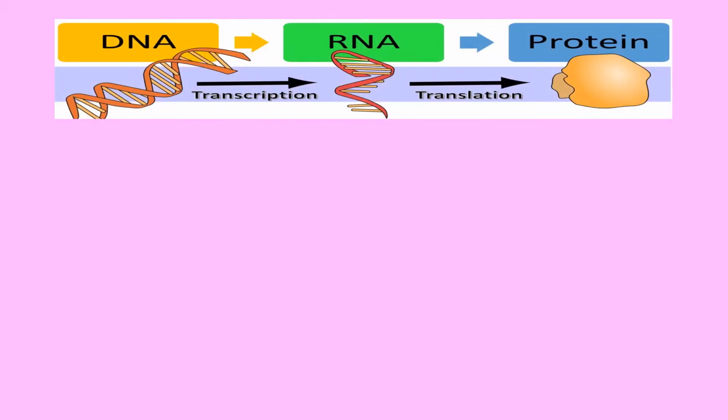Proteins are large complex molecules that play many roles in the body. They do most of the work in cells and are needed for the structure, function and regulation of body tissues and organs. Proteins are made of thousands of smaller units called amino acids. So in this video, we will be learning how DNA makes the proteins with the help of RNA.